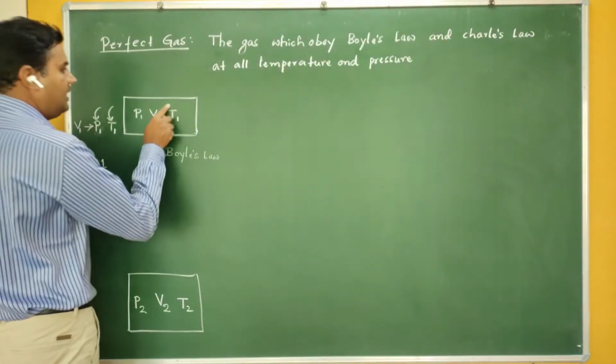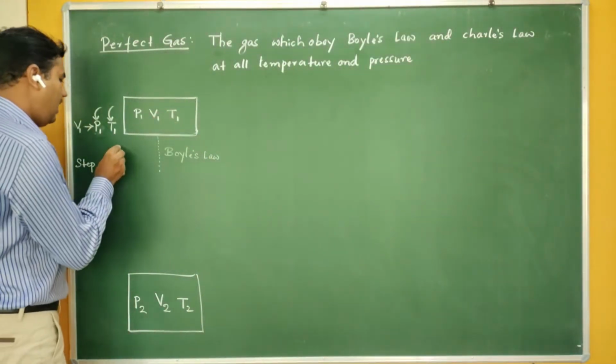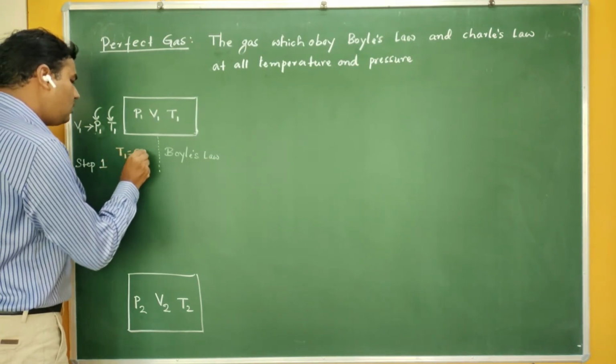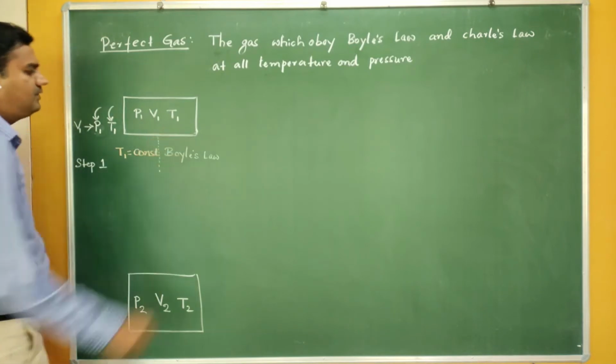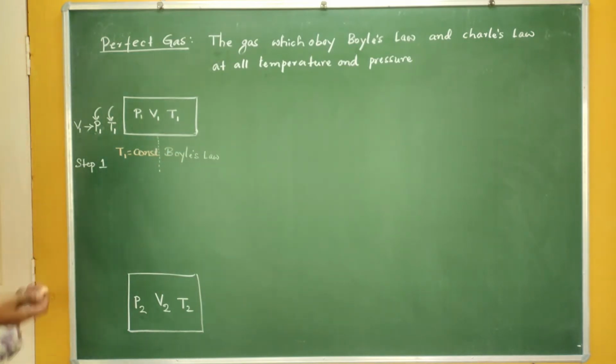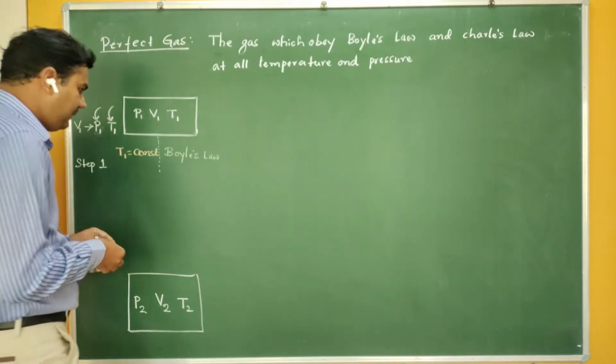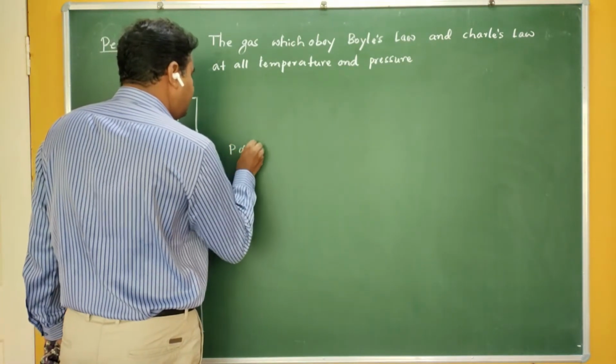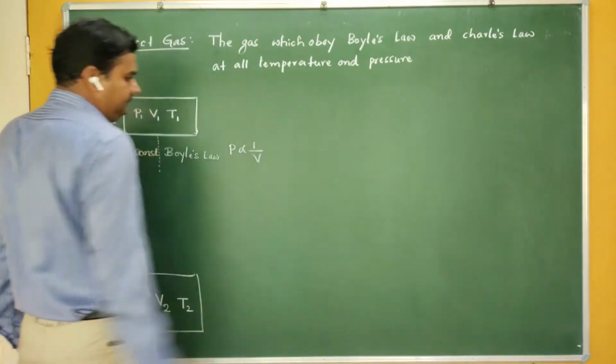What is the initial temperature here? T1. So let me take T1 as constant. Boyle's law says that when you keep the temperature constant, pressure is inversely proportional to volume.